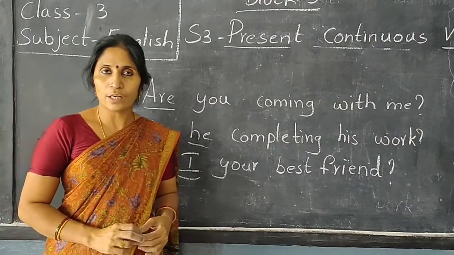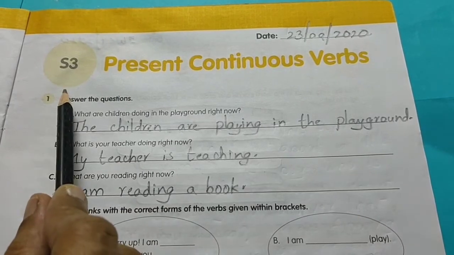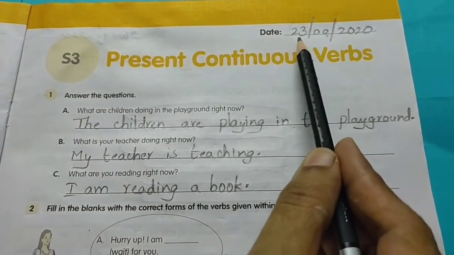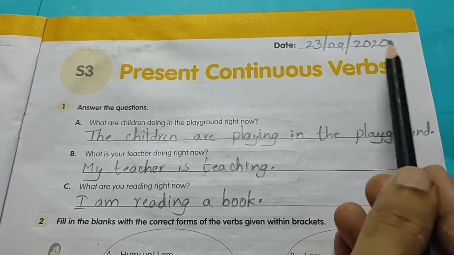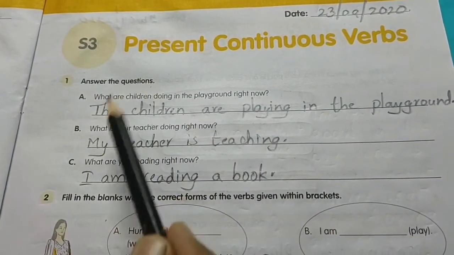Now open your workbooks. S3, children, present continuous verbs. Write today's date as you open the book. 23-9-2020. First one, answer the questions.